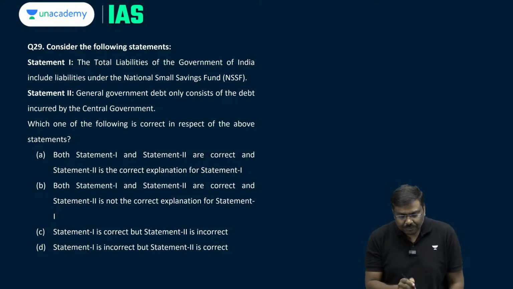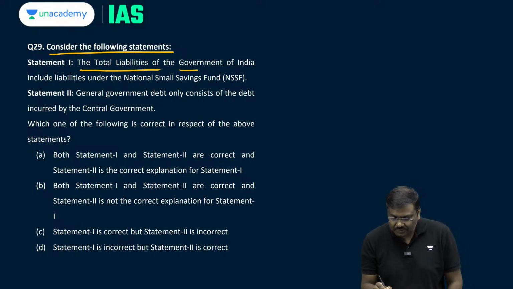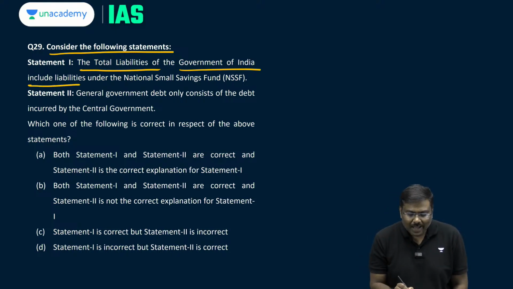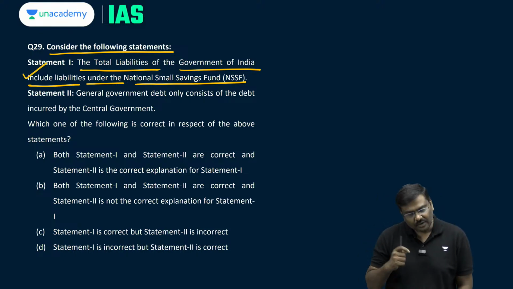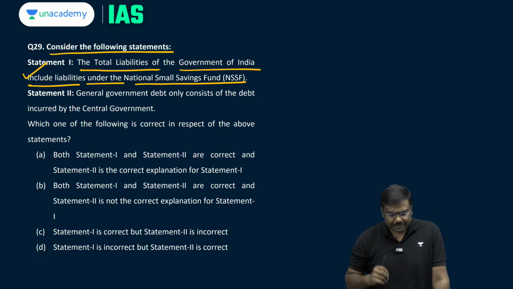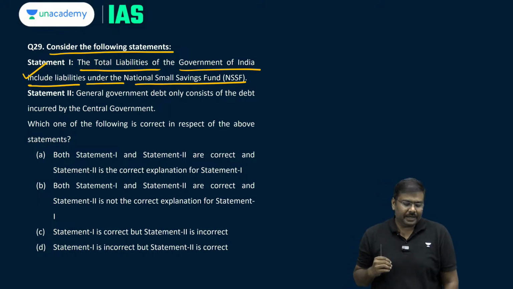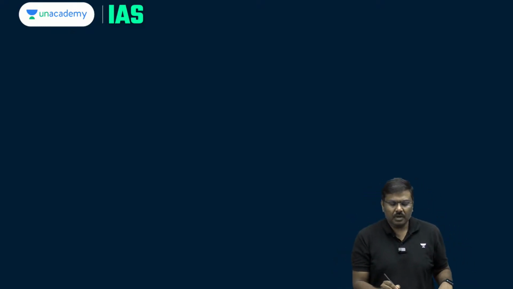Question number 29, consider the following statements. The total liabilities of the Government of India include liabilities under the National Small Savings Fund, NSSF. Statement 1 is correct. Sir, how is it correct? Show me what this idea of total liability is. Let me explain to you.